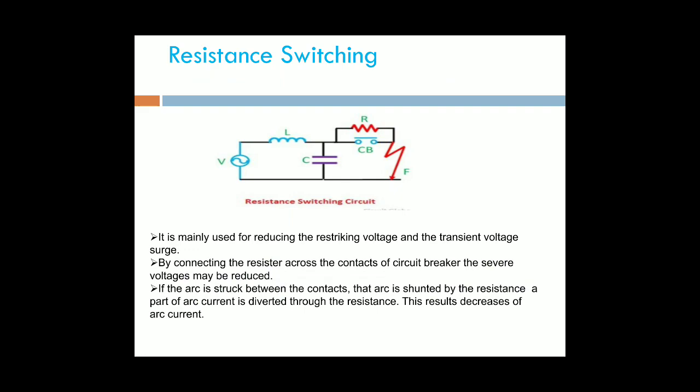Next one is the resistance switching. A fixed resistance connected in parallel with the contact space or arc is called resistance switching. This is the resistance, and this is the circuit breaker, with the inductance and capacitance. When a fault is obtained, it may be short circuited. Across the capacitor, across the contacts of the circuit breaker, we are connecting one resistor.